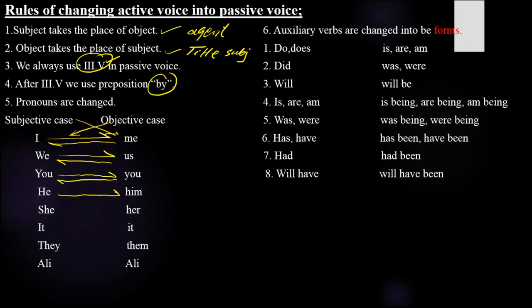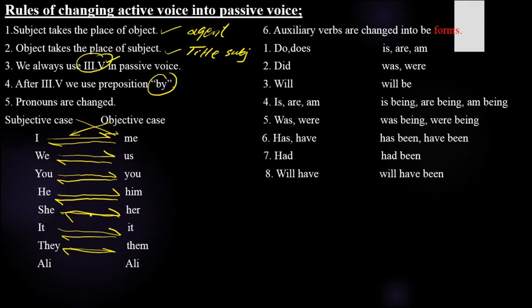He changes into him, him changes into he, she changes into her, her changes into she, it changes into it, they changes into them, them changes into they.